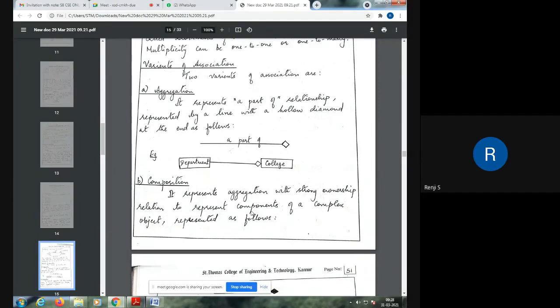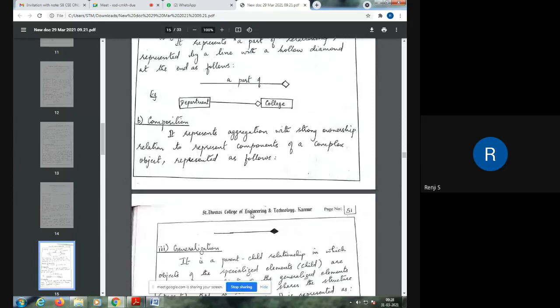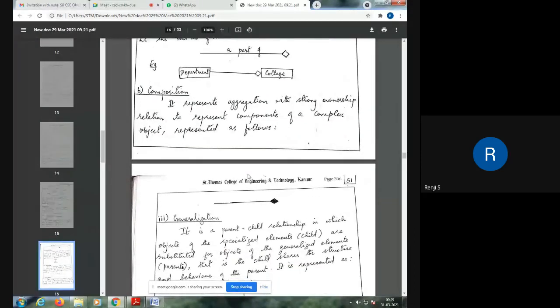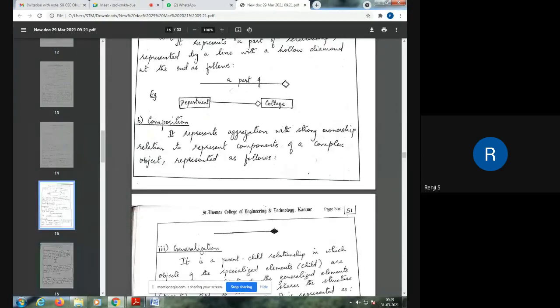Then another variant of association is the composition relationship, and it represents aggregation with strong ownership. That is, if that particular thing is removed from the relationship, then the entire system will not work. It is represented the same as the aggregation relationship, but the hollow diamond becomes a solid diamond.